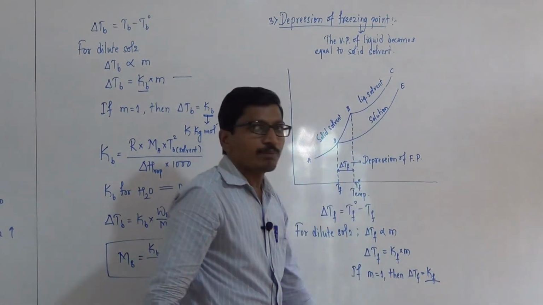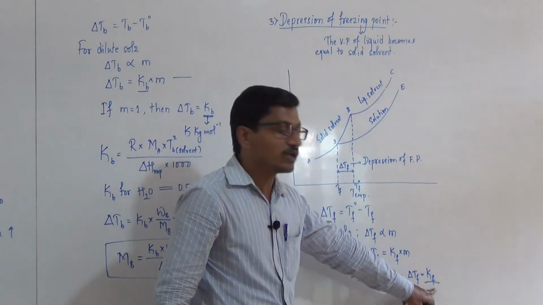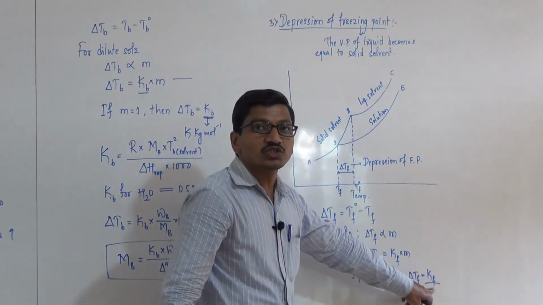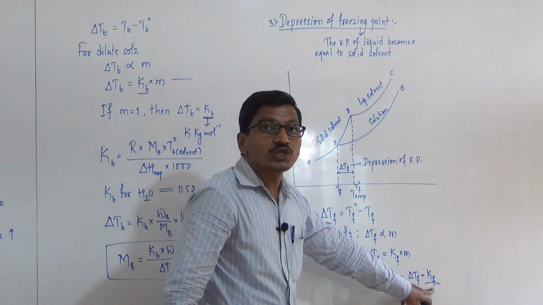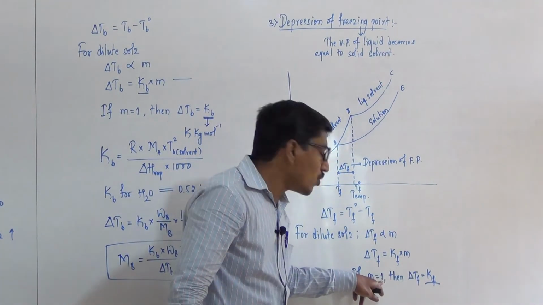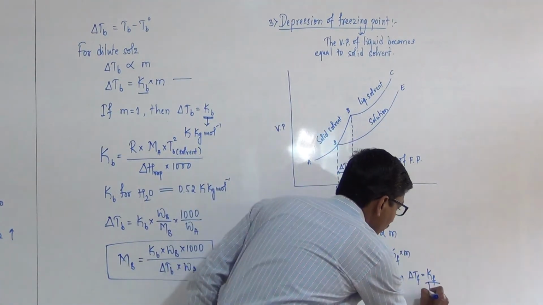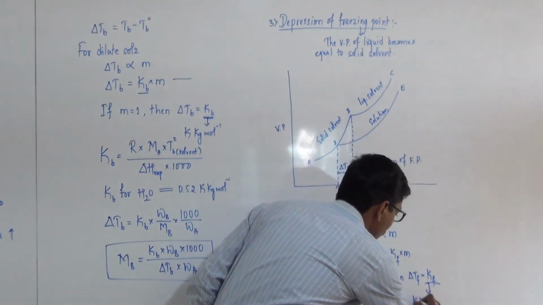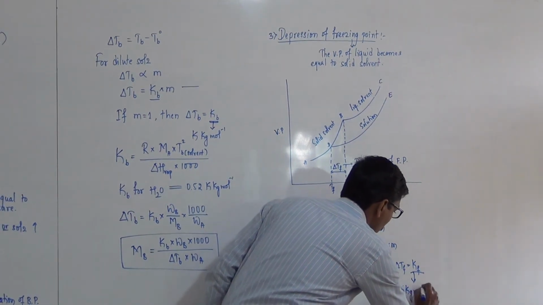The molar depression constant is defined like the molar elevation constant. It is defined as the depression of freezing point caused by dissolving 1 mole of solute in 1 kg of solvent, and the unit of Kf is the same as that of Kb, Kelvin kg per mole.